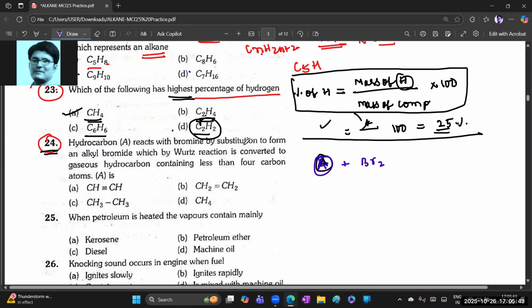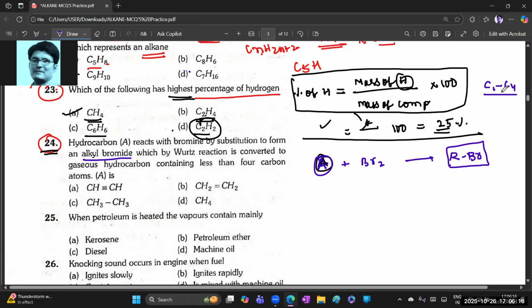That is halogenation, to form an alkyl bromide. What forms? Alkyl bromide, meaning RBr is formed, which by Wurtz reaction, when alkyl halide undergoes the Wurtz reaction, is converted to a gaseous hydrocarbon. Gases must be C1 to C4.